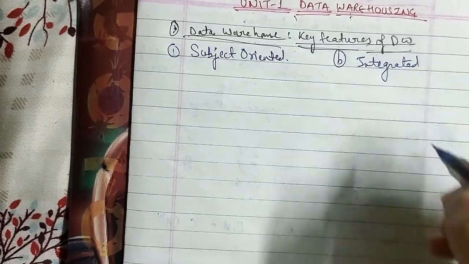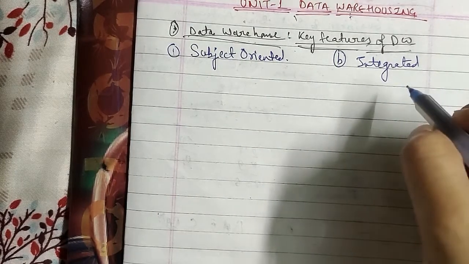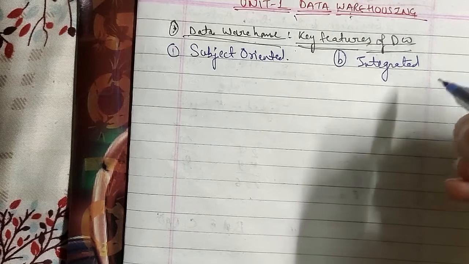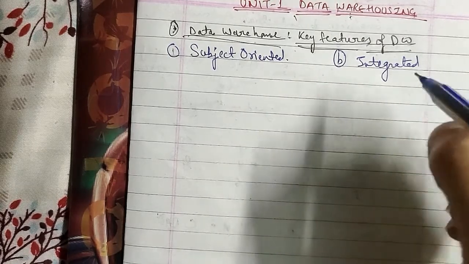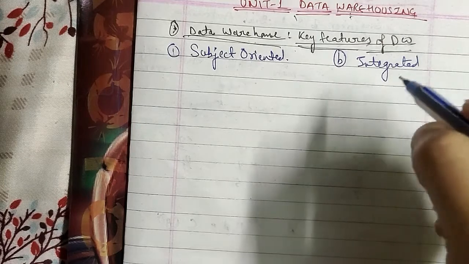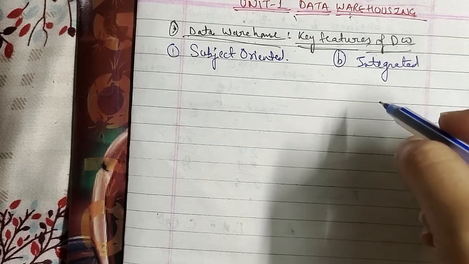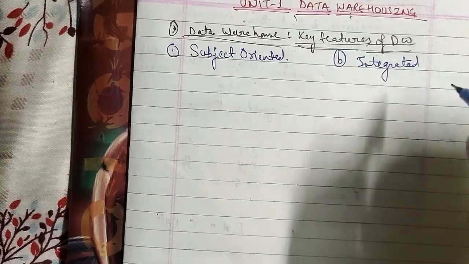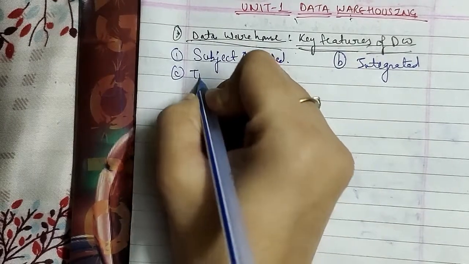In the integrated feature, a data warehouse integrates various heterogeneous data sources like RDBMS, flat files and online transaction records. It requires performing data cleaning and integration during data warehousing to ensure consistency in naming conventions, attribute types, etc. among different data sources as well. The third we have is time variant.